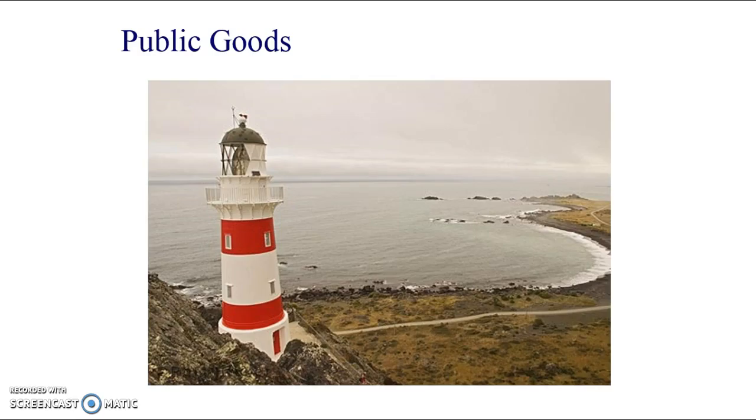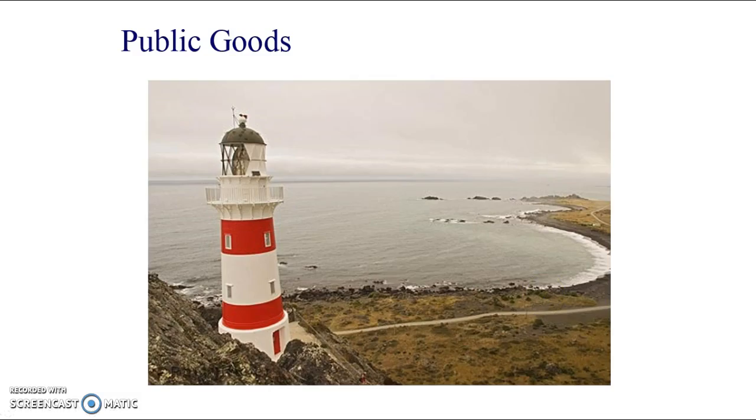Okay, however, a lighthouse is what we call a public good because it is non-rivalrous and non-excludable. So the main service that a lighthouse gives is light, and it's giving it out to the sea so that people sailing at night don't crash into rocks and die, basically.